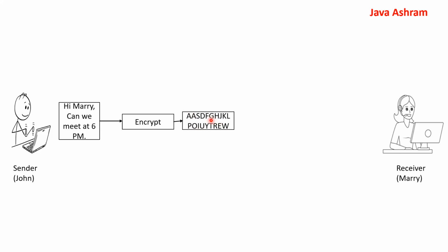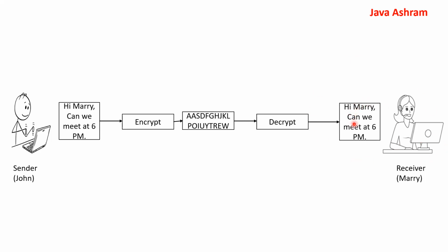So this is the cipher text. Cipher text is text which is not readable. To read this, we have to decrypt this message. Once this cipher text is received by Mary, she will decrypt that message and get the plain text message again, and she can read that. So we need to see how encryption and decryption happen: how the encryption logic is applied and the decryption logic is applied so that the same plain text is recovered at the receiver end.